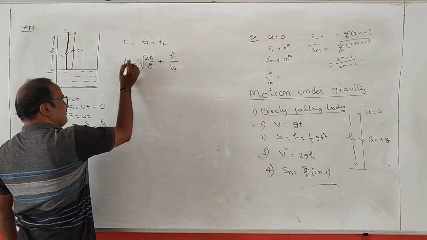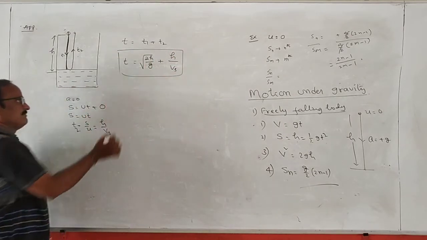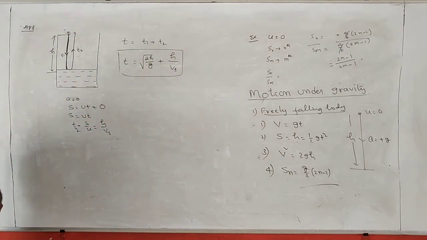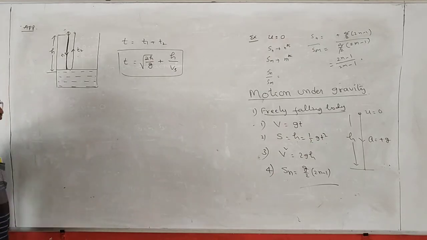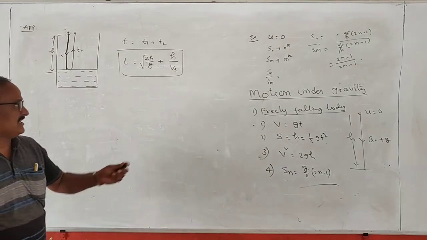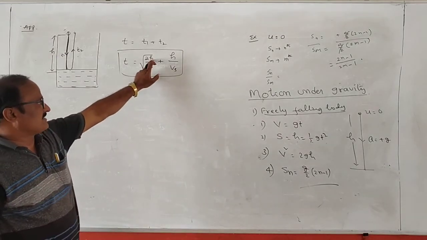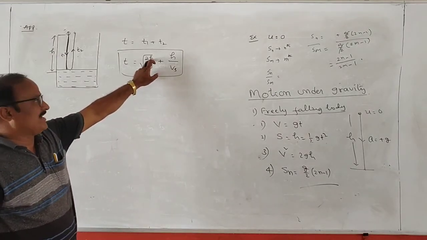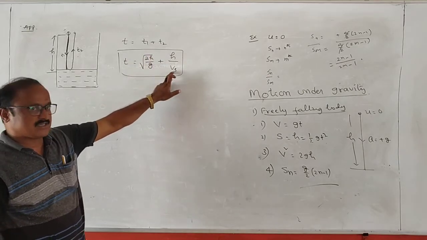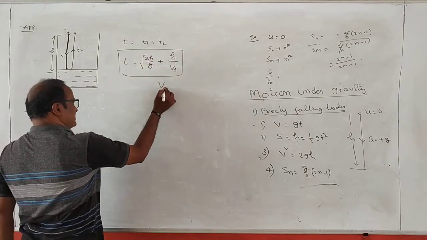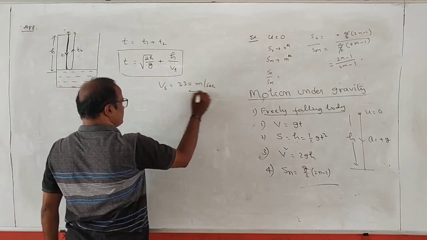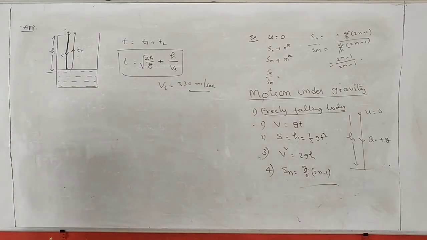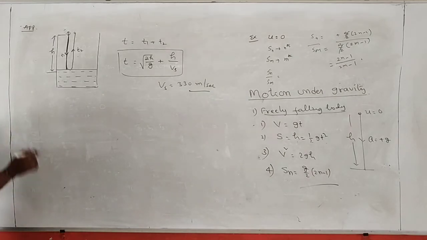Total time taken to hear this flash of sound is given by t is equal to root of 2h by g plus h by vs. Okay. From this formula, we can find the value of depth of the water level by knowing the values of total time and also velocity of sound. In general, velocity of sound in a medium is equal to 330 meters per second. This is the problem, and while solving it we should do the distance calculations. Okay. So this is one of the problems.